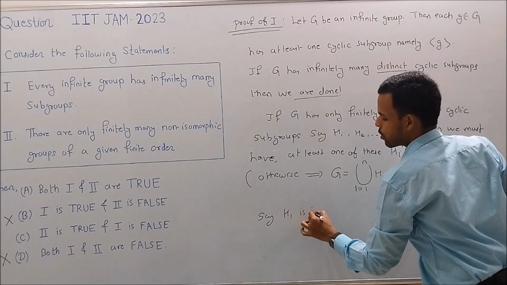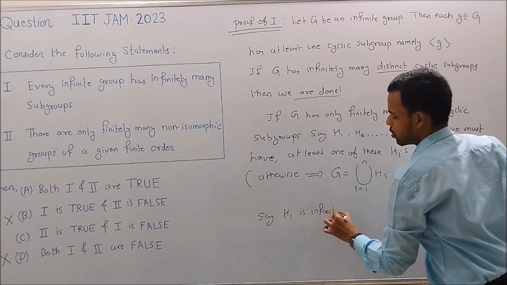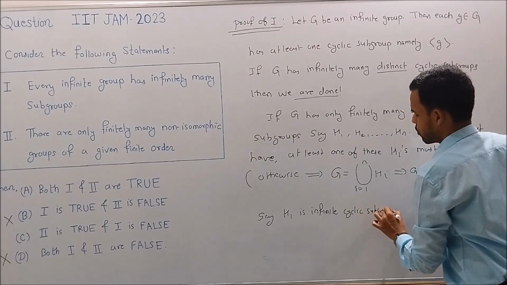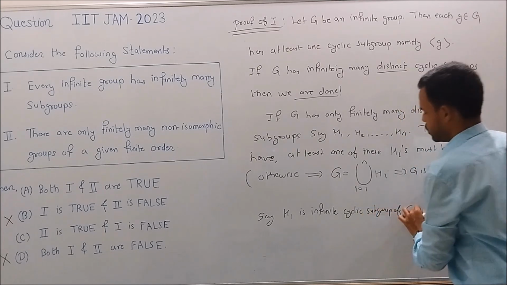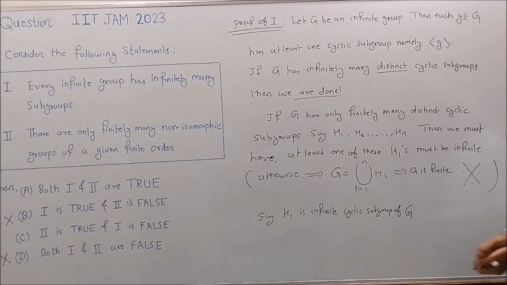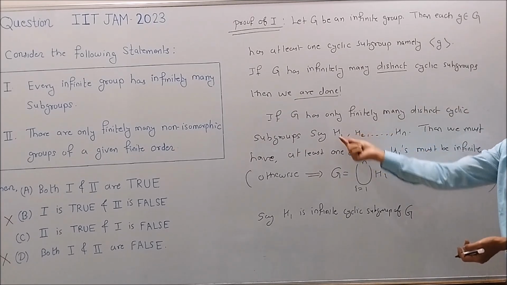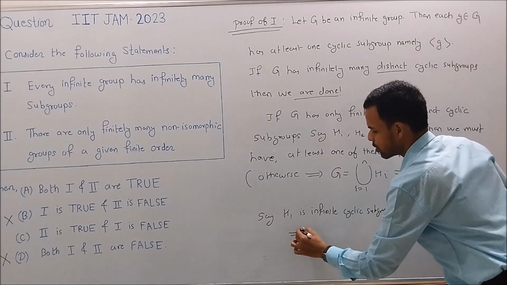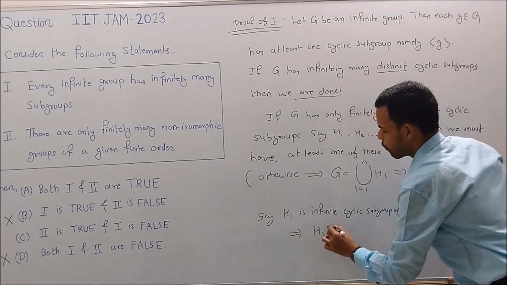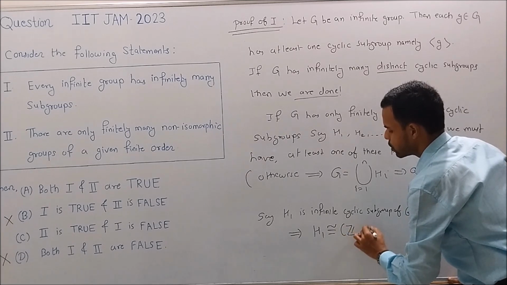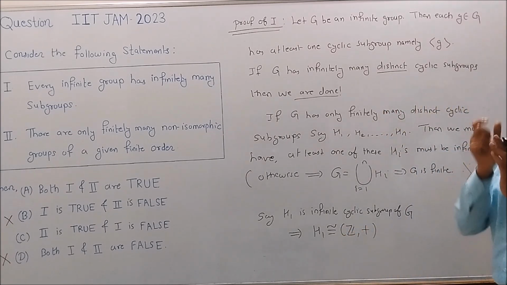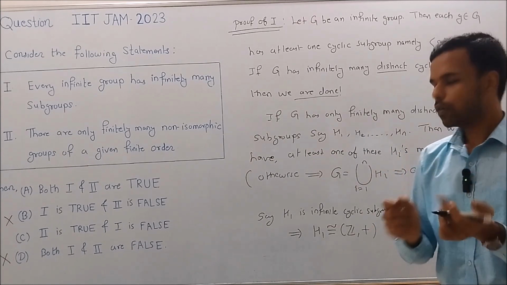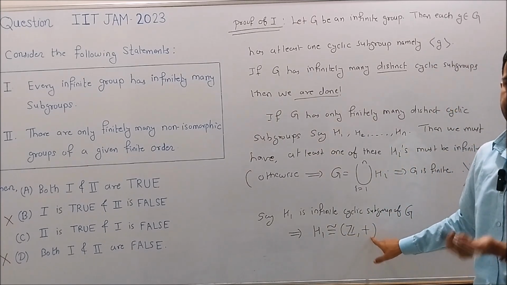Say H1 is an infinite cyclic subgroup of G. But this implies H1 is isomorphic to Z with respect to addition, because we know that every infinite cyclic group is isomorphic to Z with respect to addition.